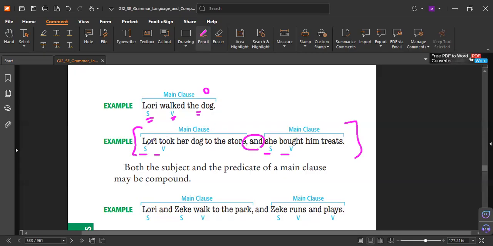But how about this part? It's a sentence, but we call it a main clause because it's joined by a conjunction with another one. But why? To show the relationship between the second clause and the main clause. So imagine it like two sentences, but joined by a conjunction. Yes or no?